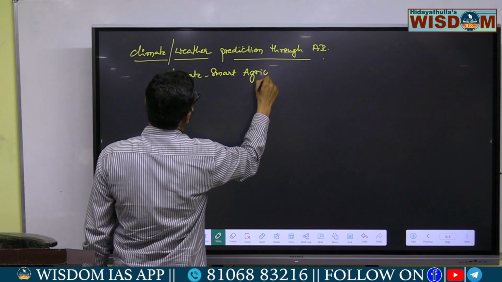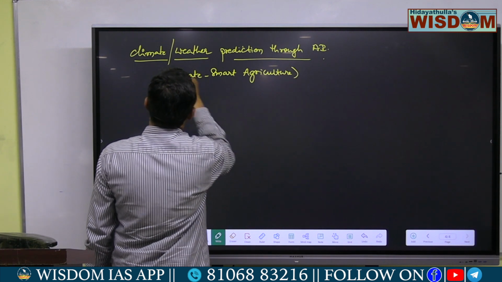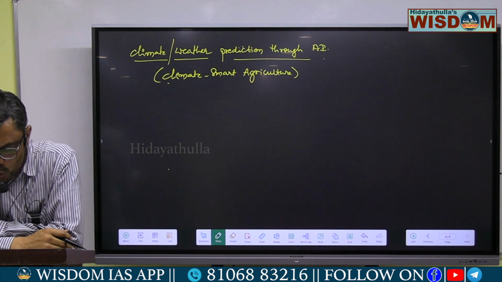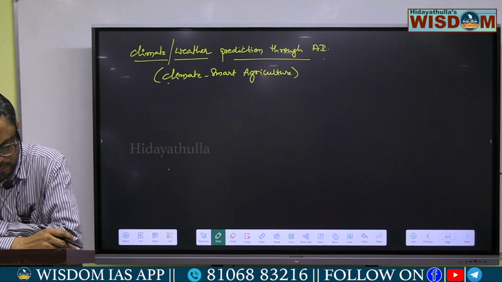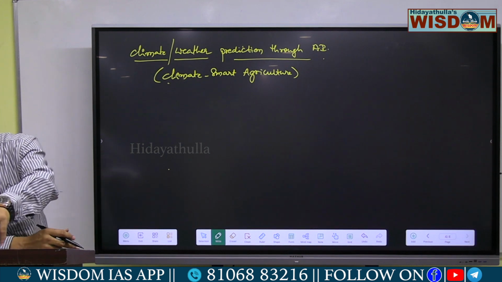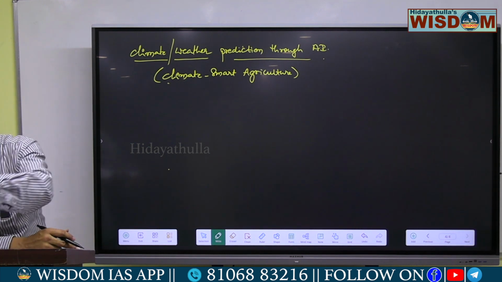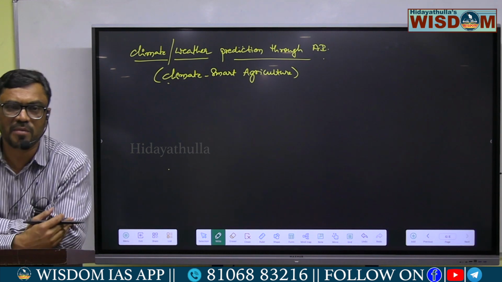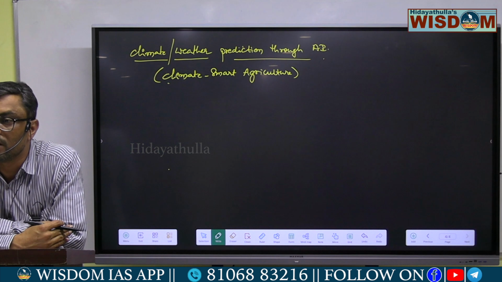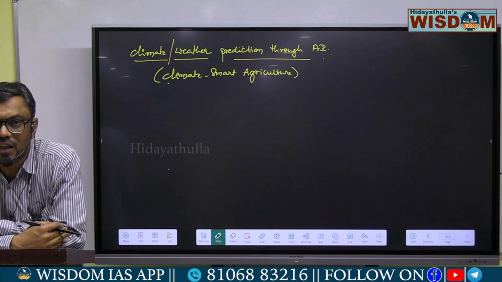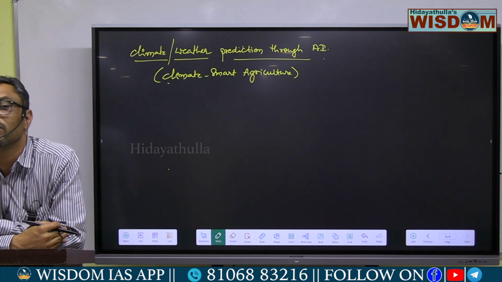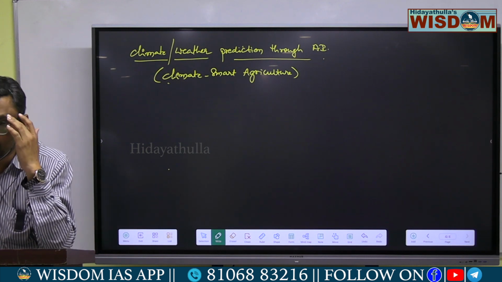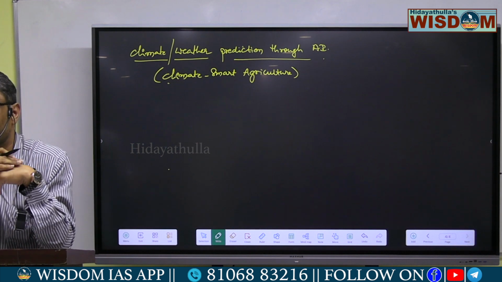Generally, modern equipment, AI based technology, will gather huge data, and it is involved in precision farming. It is useful in the decision making process in the agriculture sector.